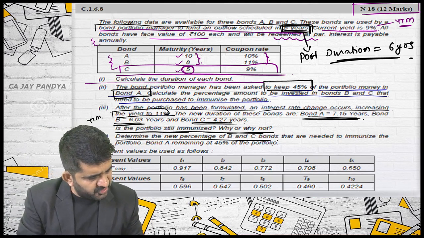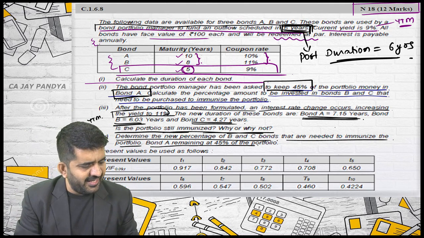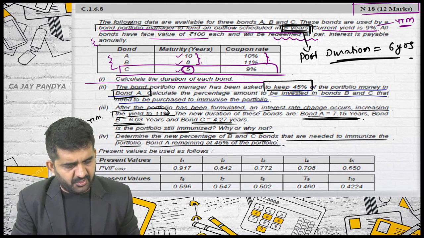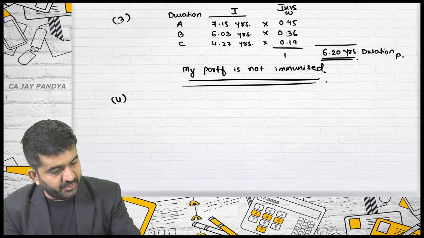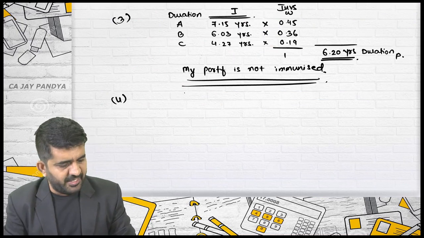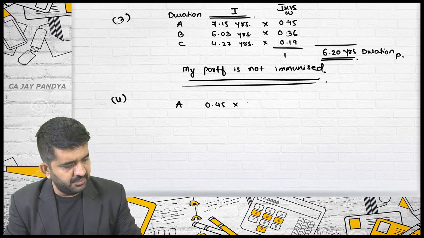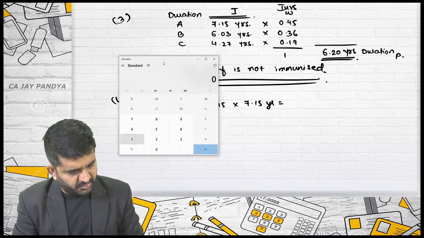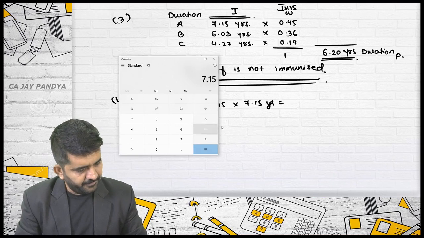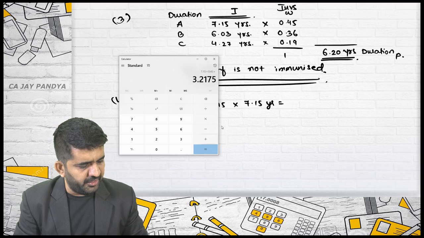Determine the new percentage of B and C that are needed to immunize the portfolio, bond A remaining at 0.45. Again, the same thing is to be repeated. If these are my durations and I want to immunize my portfolio, in A it will be 0.45 with 7.15 years. So the average duration from A will be 7.15 multiplied by 0.45, which is 3.2175.